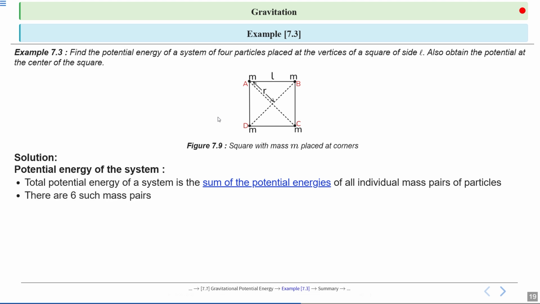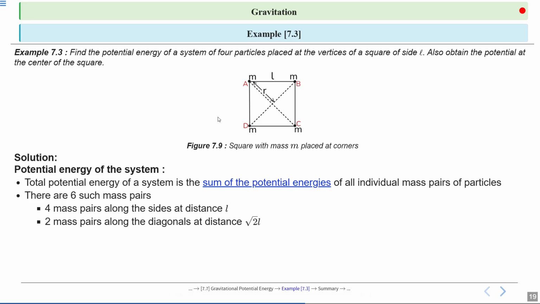So there are six mass pairs: four mass pairs along the sides at a distance L, and two mass pairs along the diagonals at a distance root 2 L.